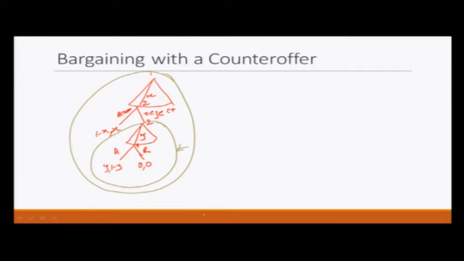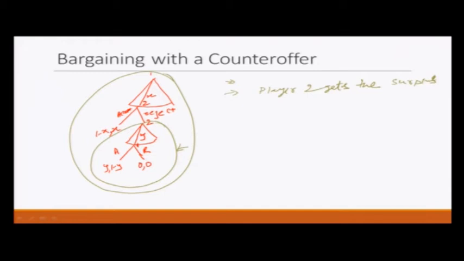So, two possibilities: either player 1 offers the whole 1 unit to player 2 and player 2 accepts, or player 1 offers something different and then player 2 rejects and makes an offer of 0 to player 1, and then player 2 will get to keep everything for himself. So, no matter which one we take, the outcome is always going to be that player 2 gets the whole thing, player 2 gets the surplus.